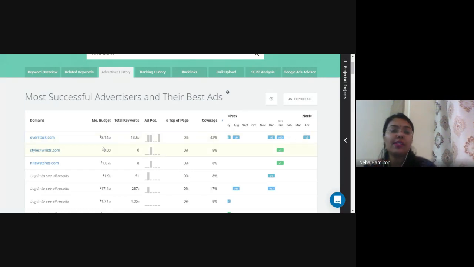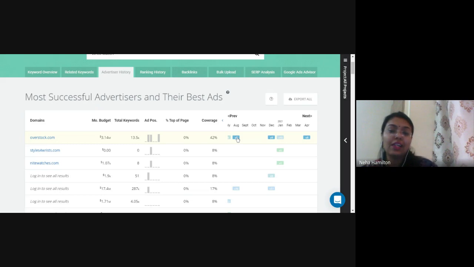So here you can see that this is their total budget. $3.14 million is the total budget. And how many keywords they are using, this many keywords they are using, right? And if I click on a particular ad, see, these are the versions of different ads. For example, this paid ad was shown in August. If you can see very closely, it is V9. So this ad is being displayed in August.